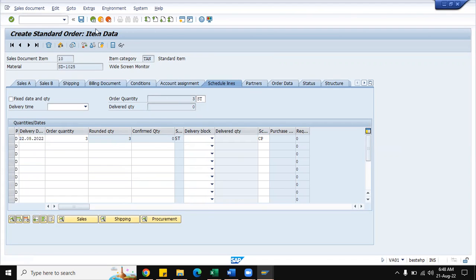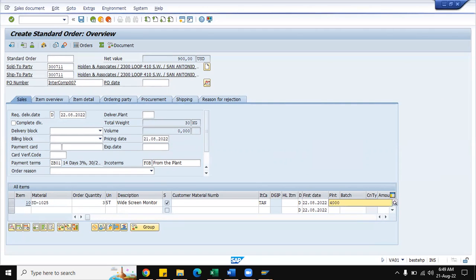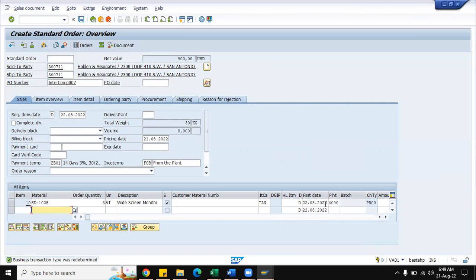And if I change the plant here, the plant is in the same company code, and under the same company code the plant is available. But we are making the change from 3000 to 4000. That means we are delivering this particular material from the 4000 plant. So that is our requirement.